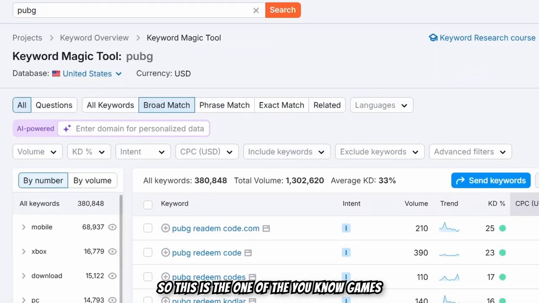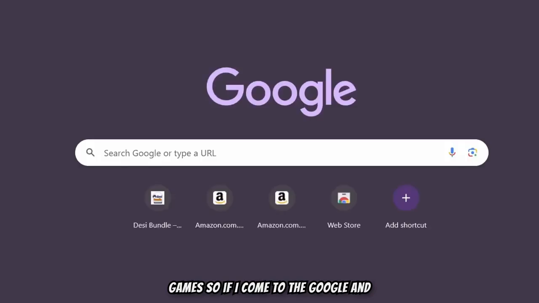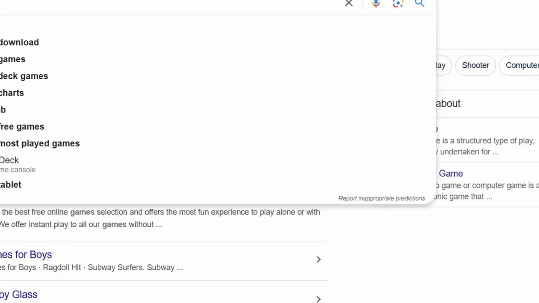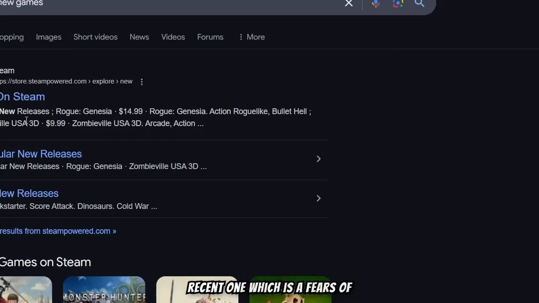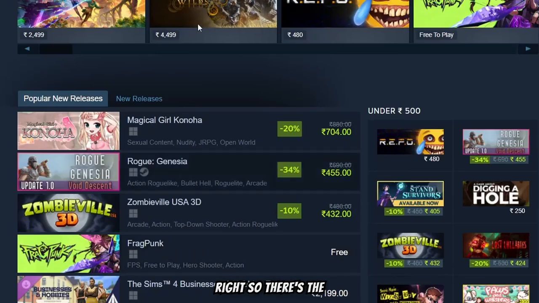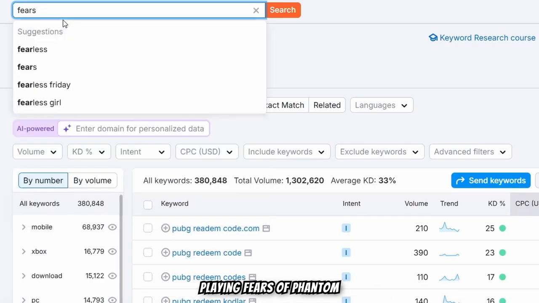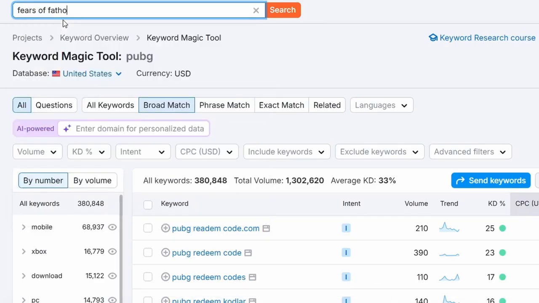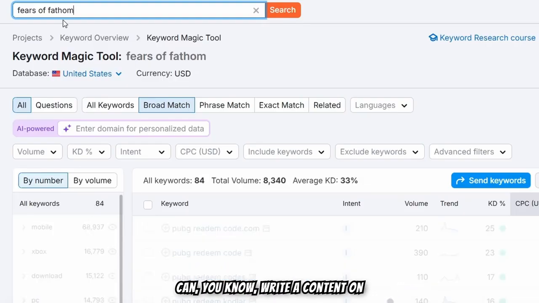So this is one of the games, and there are many games. If I come to Google and search games or Steam new games, there's a recent one, which is Fears of Phantom. You can see right here, right? There's a new game, Fears of Phantom, which I've been playing, and this is a very popular game. So you can write content on it.